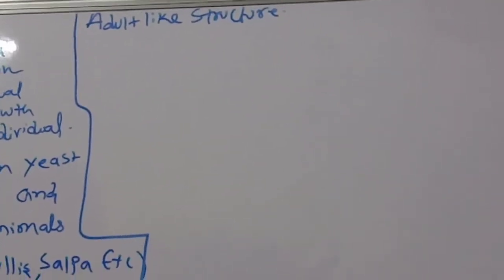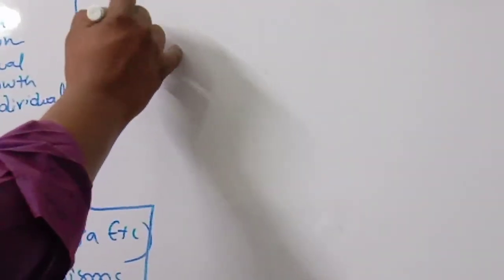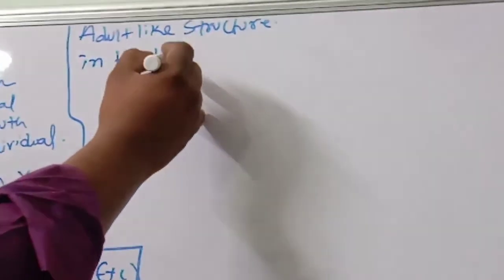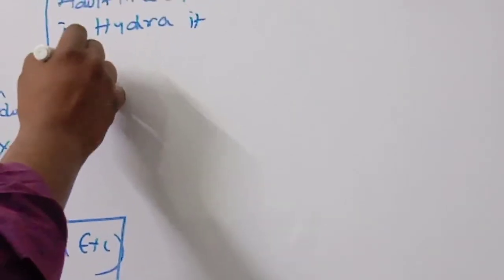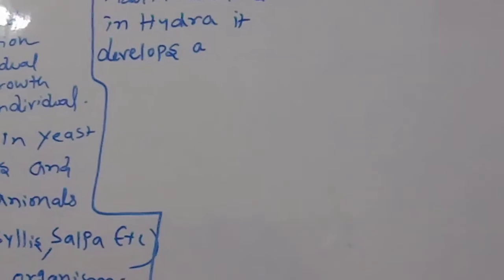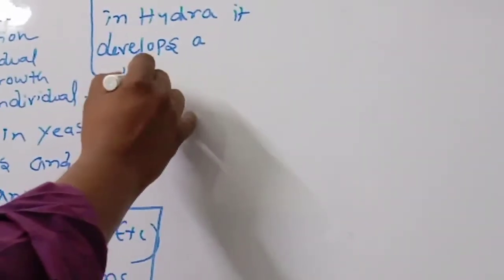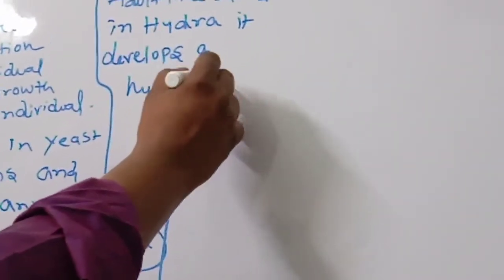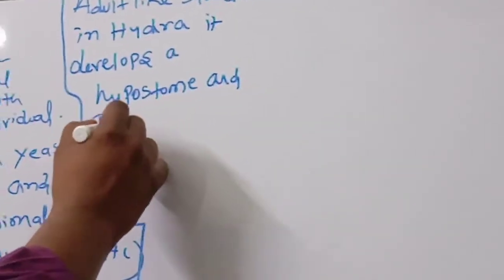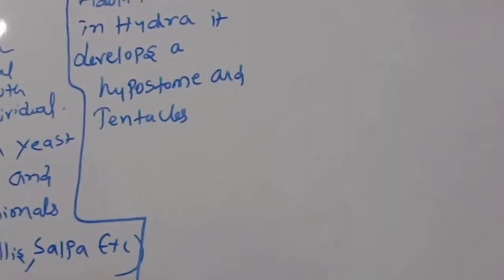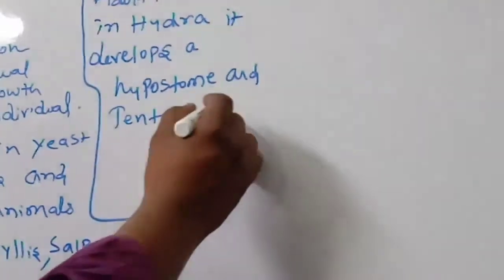In hydra, it develops a hypostome and tentacles at its free end.